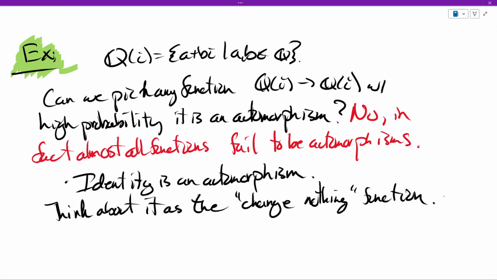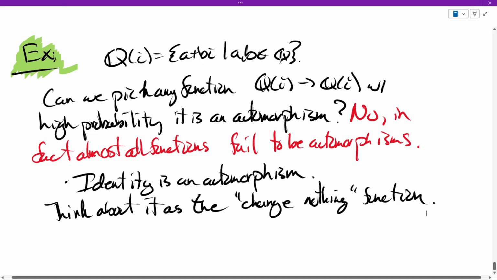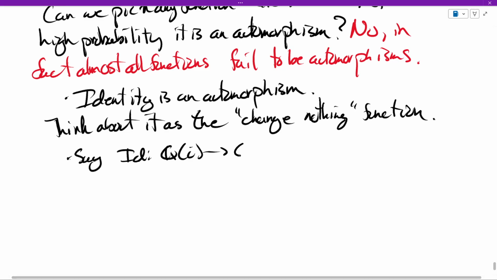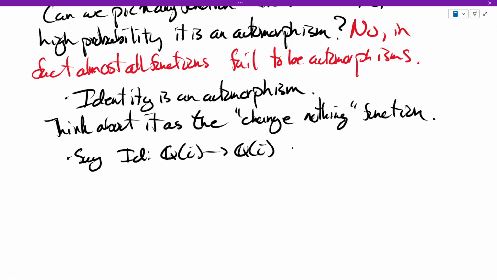And if you change nothing, you must preserve absolutely everything. So the identity is an automorphism. Let's do that check real quick. Let's call it ID, which is notation I'll use quite a bit, the function that takes in a p plus qi and spits out a p plus qi.